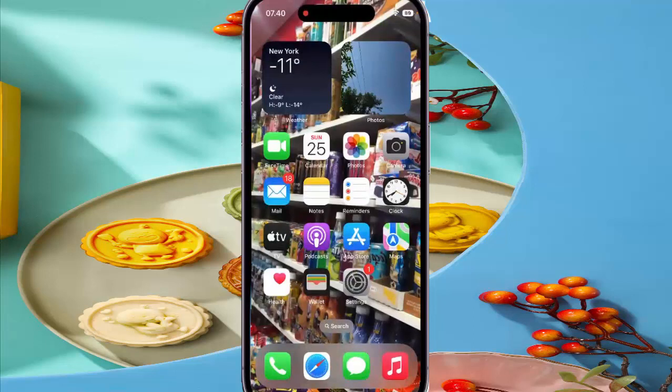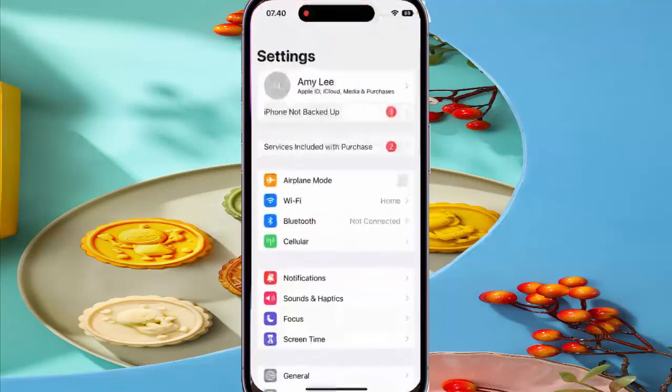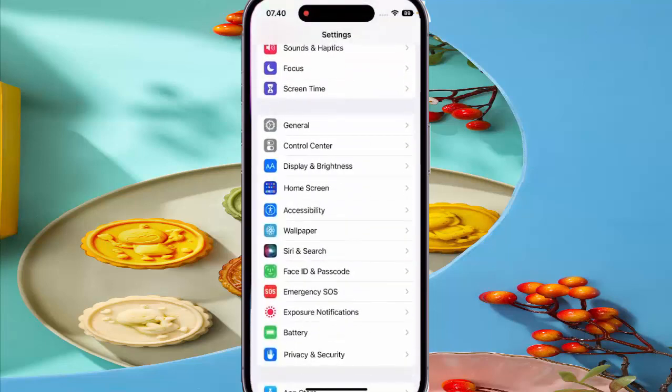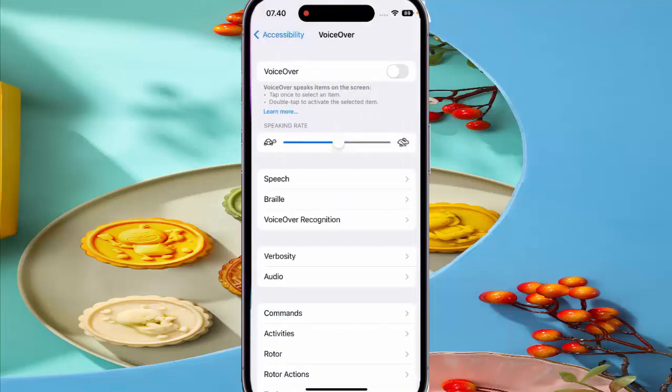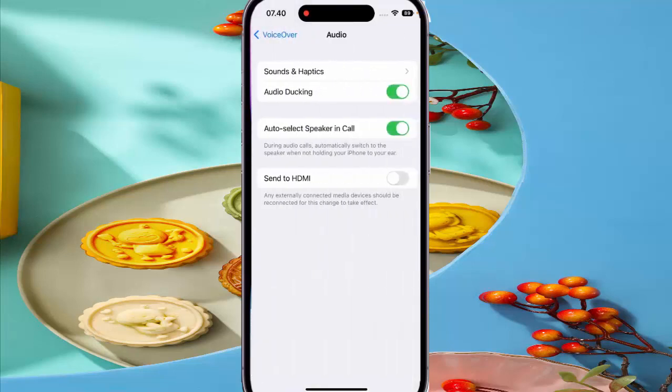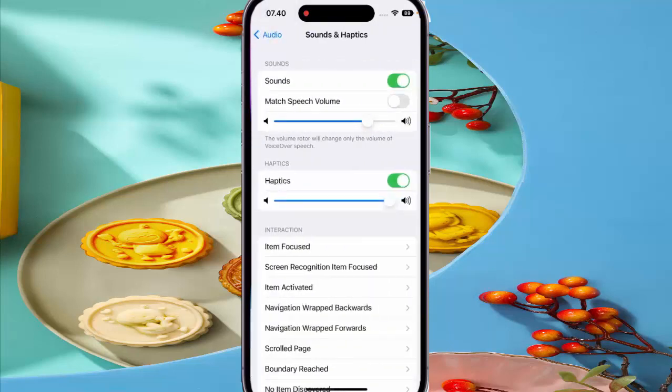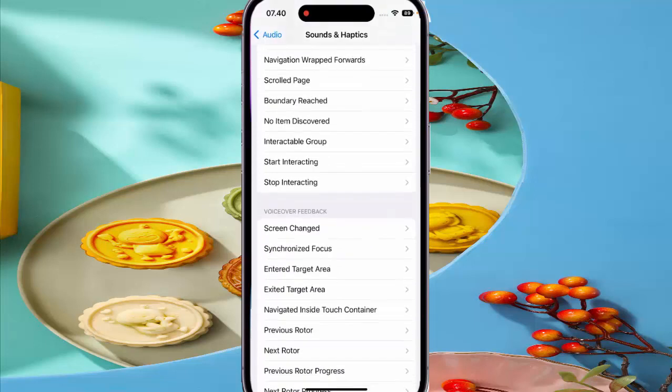To turn on or off synchronized focus sound effect when VoiceOver is on in iPhone 14 Pro, go to Settings, scroll down the screen, and then tap Accessibility, tap VoiceOver, and then tap Audio, tap Sound and Haptics. Next, scroll down the screen, and then under the VoiceOver Feedback section, tap Synchronized Focus,